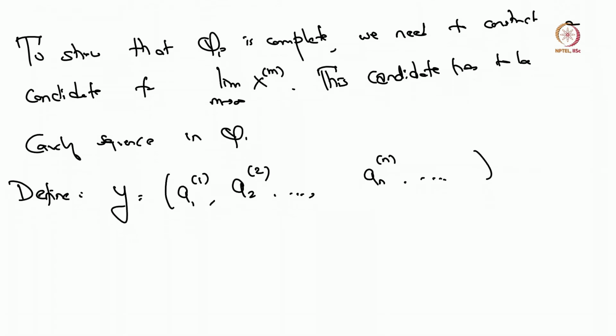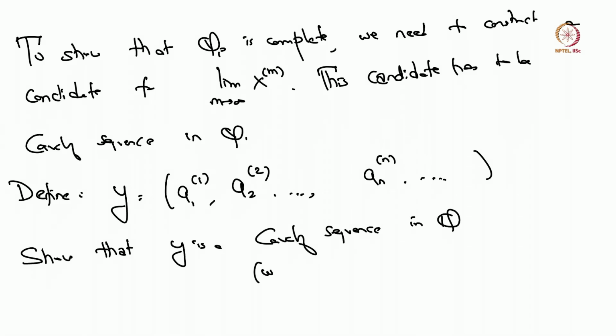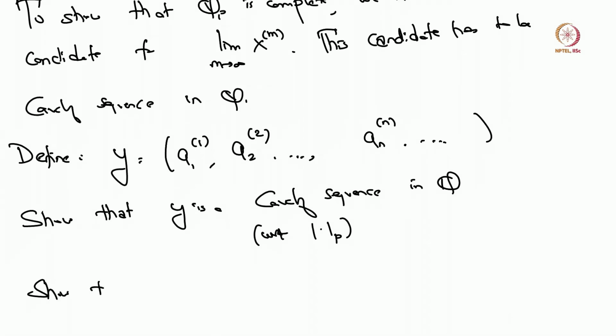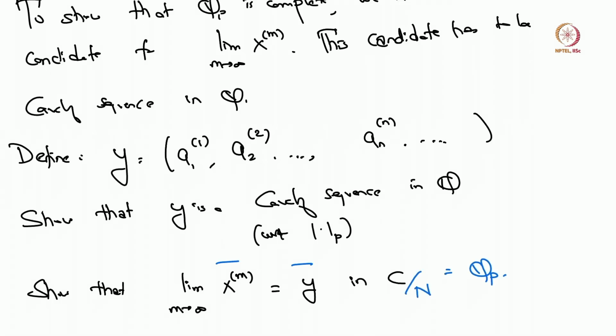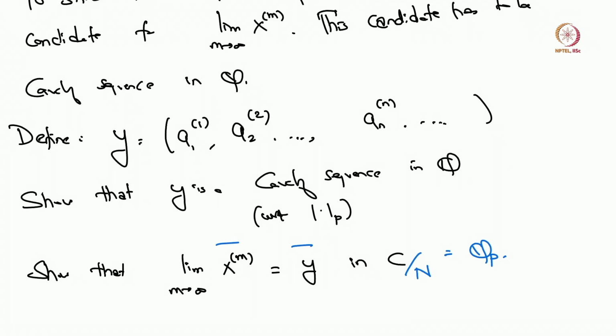And so what you have to show is that y is a Cauchy sequence in Q, again Cauchy with respect to the p-adic absolute value, and in fact show that the limit as m goes to infinity of this x^m equals y, or maybe in its equivalence class in Q_p. Okay, this is sort of a standard argument, so I'm leaving this also as an exercise to the student.